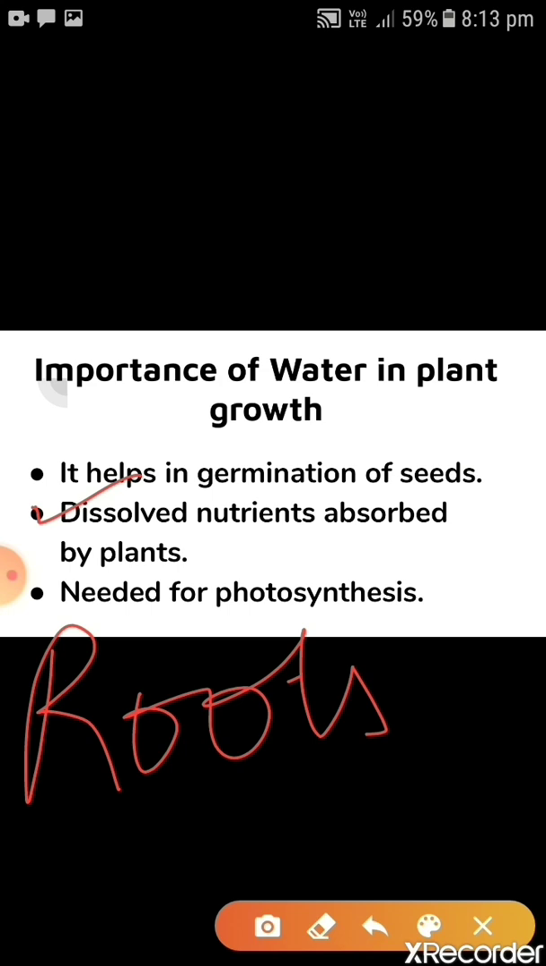So what is the role of water in this, children? Water is a medium between roots and other parts of the plant. So here also water is very much important for dissolving nutrients.